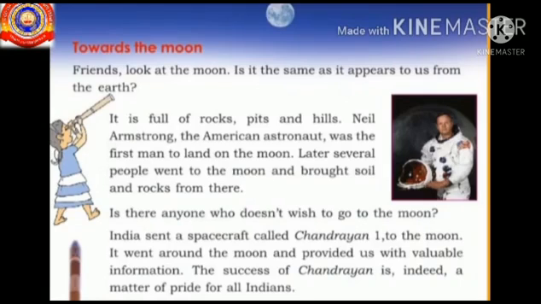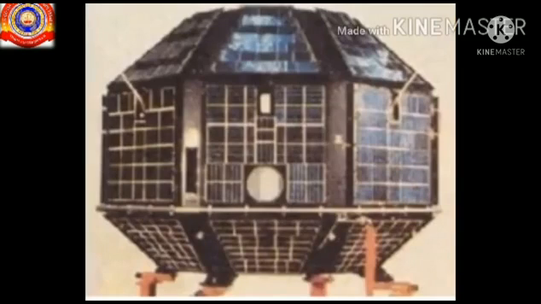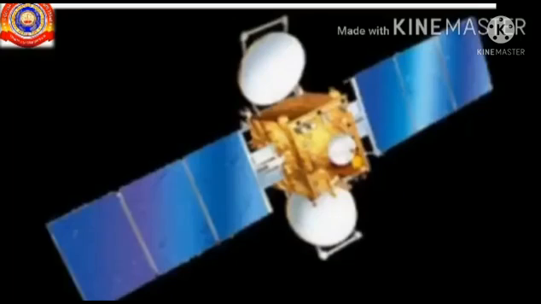Okay, so the last topic we have to discuss is artificial satellites. As the name indicates, artificial satellites are satellites made by man and sent to space for various purposes. And these satellites are sent to space with the help of rockets. Dear children, can you name some artificial satellites? Yes, Aryabhatta. Aryabhatta is the first satellite. Another one is EduSat and InSat.